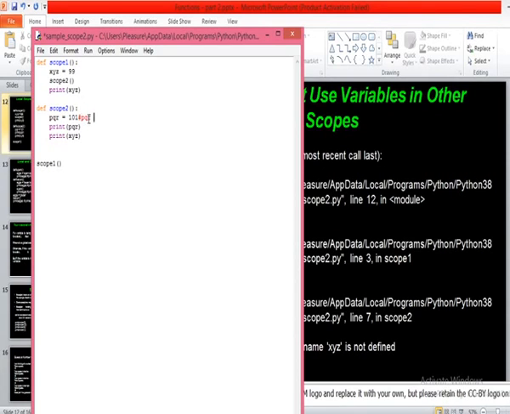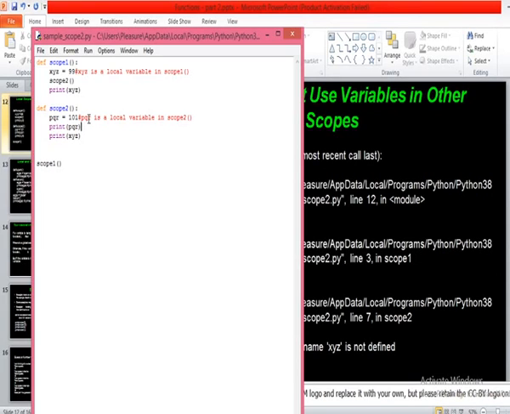PQR is a local variable in scope2, correct? Similarly, XYZ is a local variable in scope1.